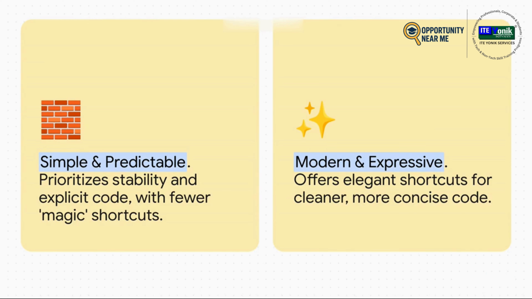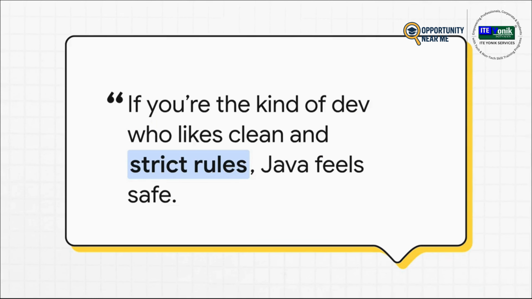Java is all about being simple and predictable. It makes you spell everything out, be super explicit. And that sounds like a pain, but it adds this great layer of safety. C Sharp, though, it feels way more modern. It's packed with what we call syntactic sugar, these awesome little shortcuts that let you write code that's way cleaner and just more expressive.